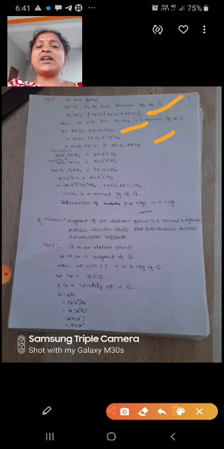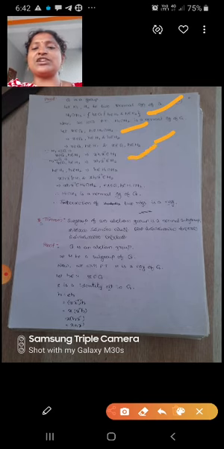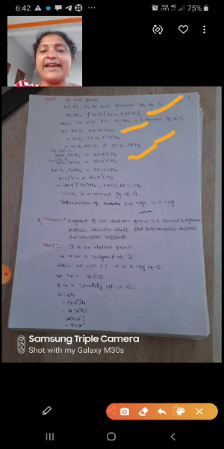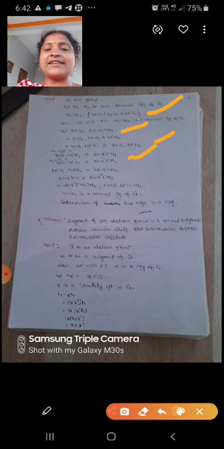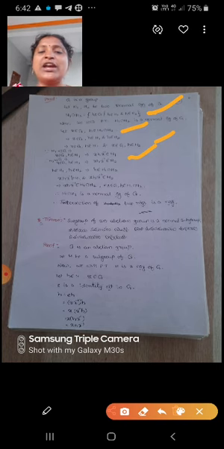Since H1 is a normal subgroup of G, x belongs to G, h belongs to H1 implies x h x inverse belongs to H1. Next, H2 is a normal subgroup of G, so x belongs to G, h belongs to H2 implies x h x inverse belongs to H2. So here, what is given?